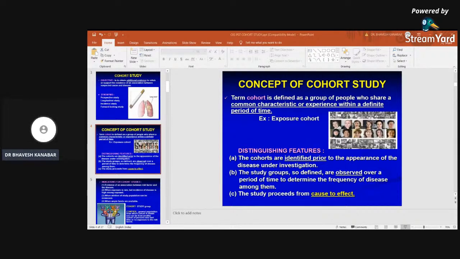Suppose a cohort of people who are smokers is identified, then they are followed up, observed over a period of time, right? And to determine the frequency of disease among the cohort of people who are smoking, how many of them develop lung cancer, that is the frequency of the disease, right? So they are followed up. So the study proceeds from cause to effect. Study proceeds from cause to effect is the characteristic of the cohort study.